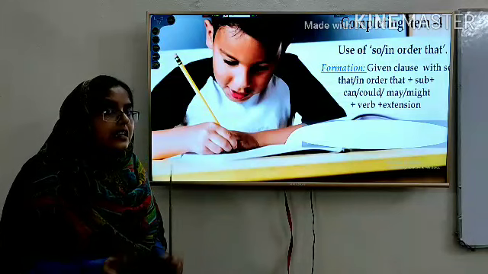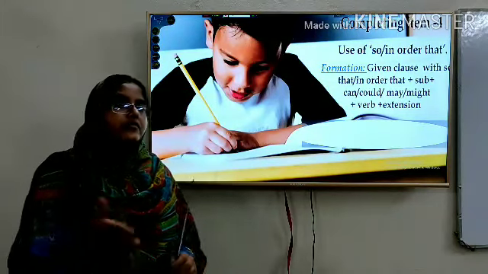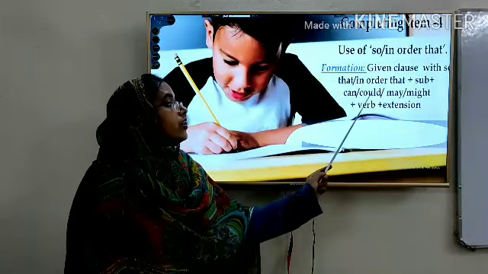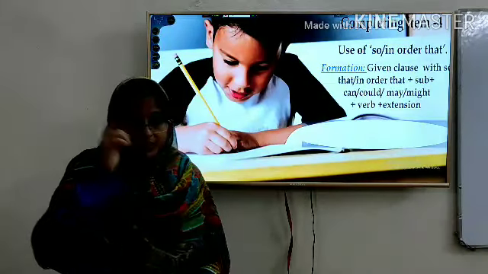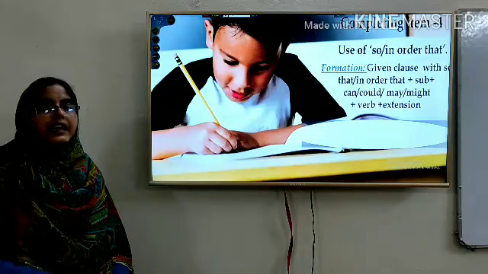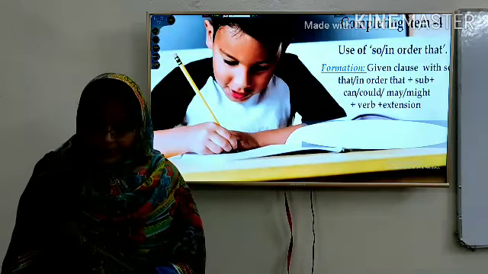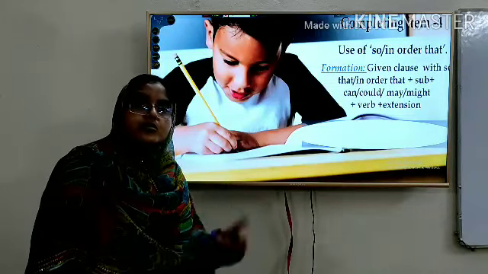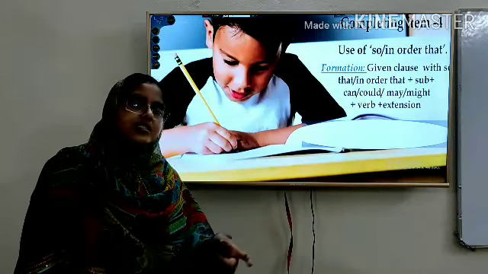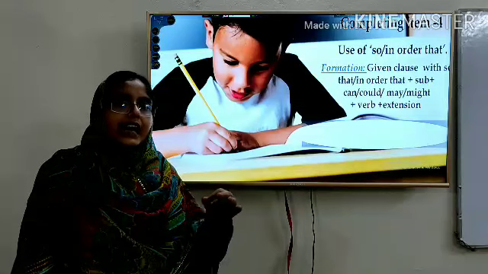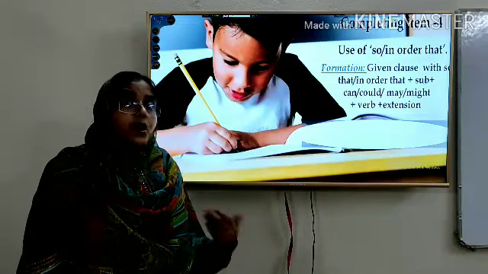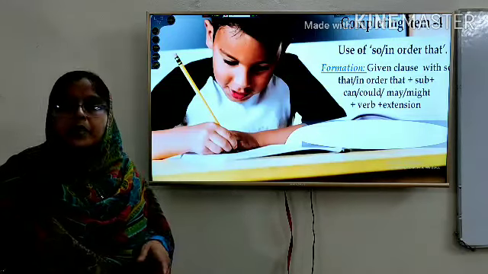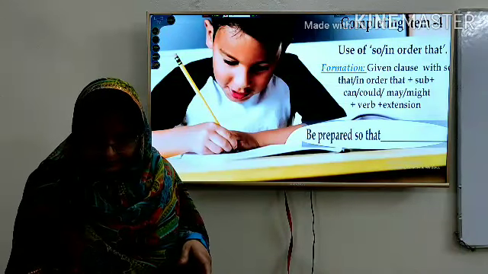Then, to complete the rest of the sentence, use subject, can or could, may or might. If it is possible to do the activity, we use can or could, and if there is some possibility, you can use may or might.